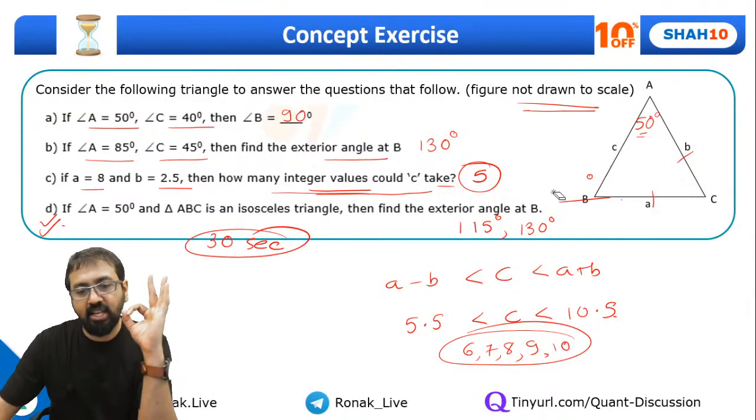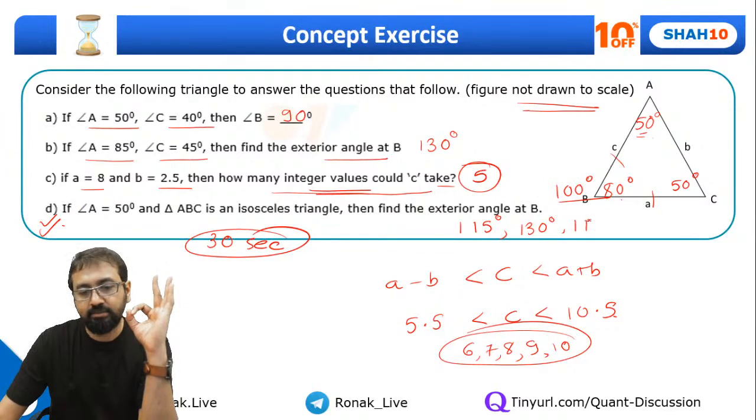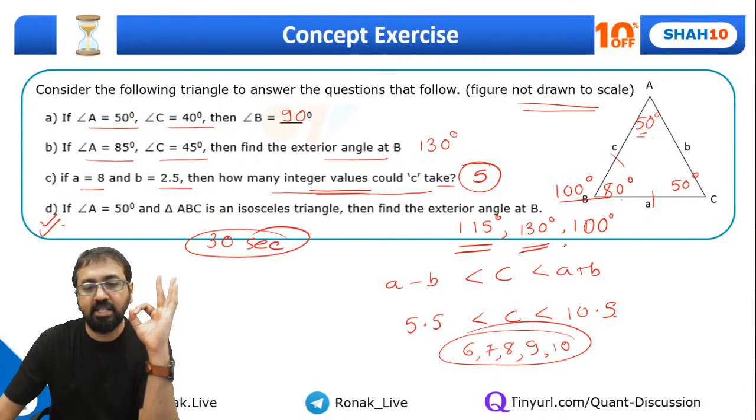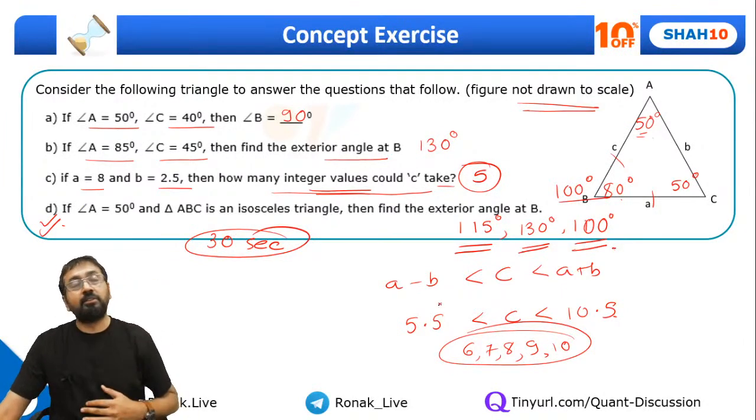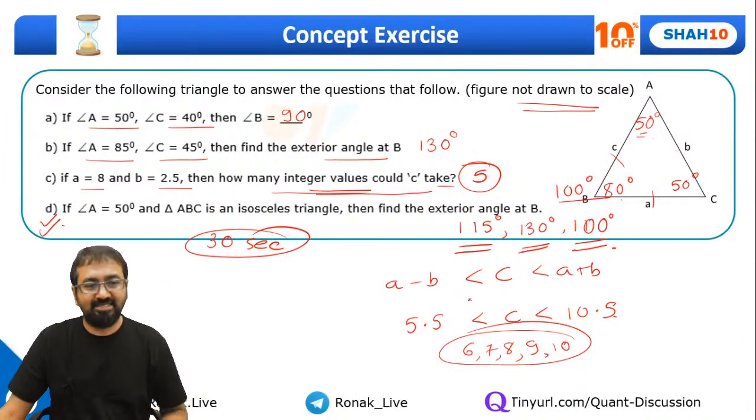And the same way, it may also be possible that these two sides are equal. So that means this angle and this angle are equal. So this will come out to be 80 degrees and this will come out to be 100 degrees. Are you getting this point? So the possible values of B will be 115, 130, 100. Three possible values. Correct. Right.